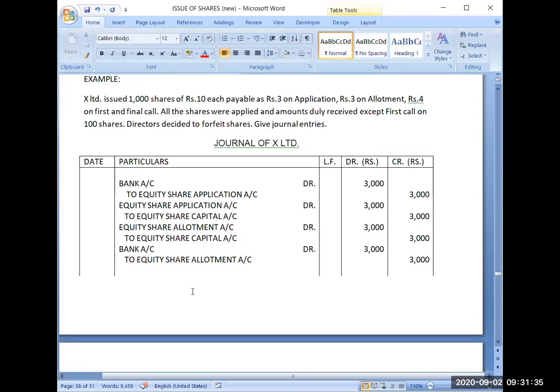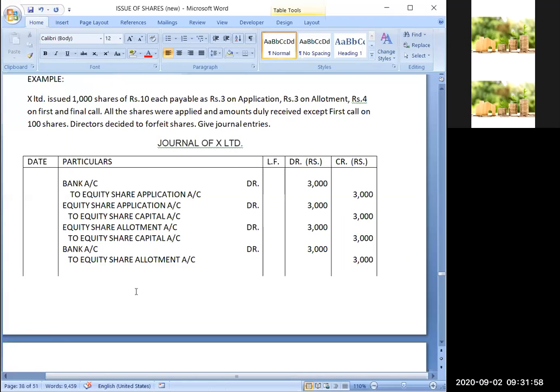Mayank, be careful. Listen to my question carefully. See, which shares will you be forfeiting? The shares which have not paid you any installment. So 100 shares have not paid you the first call. That's why you will forfeit only 100 shares. The other 900 have paid you the full amount. Clear?